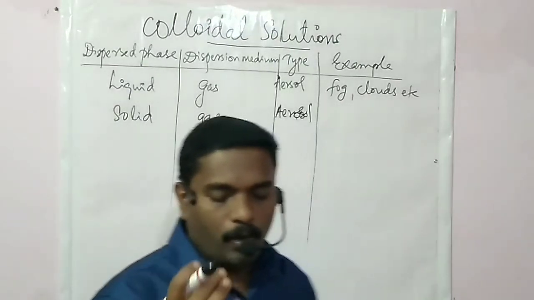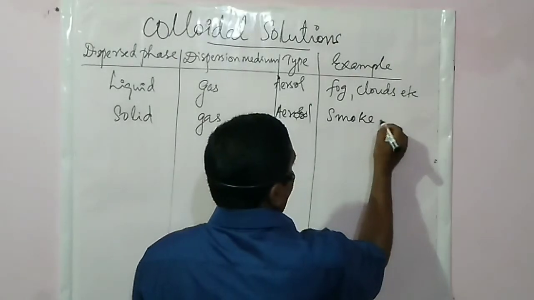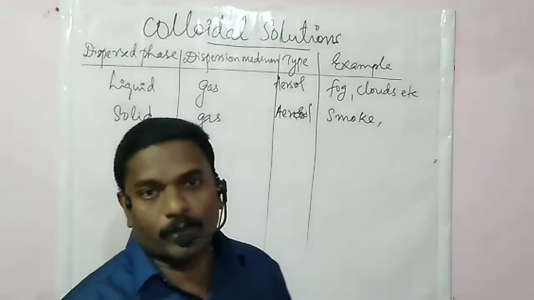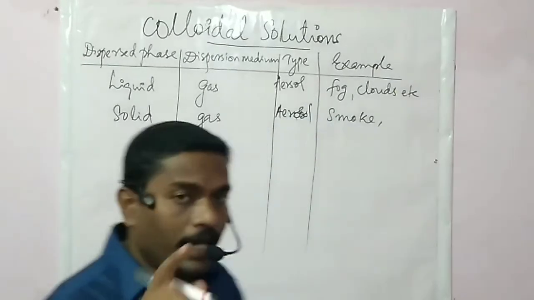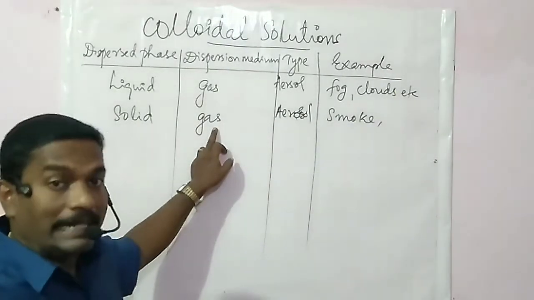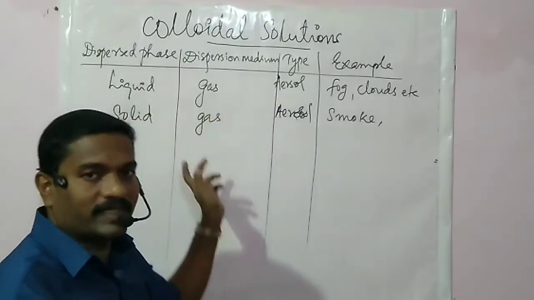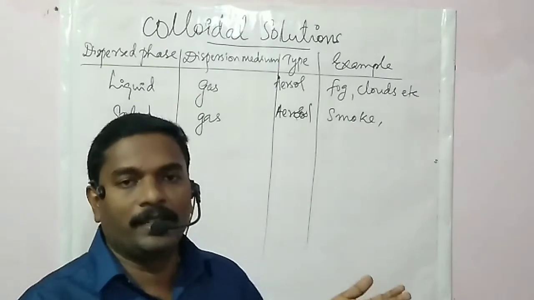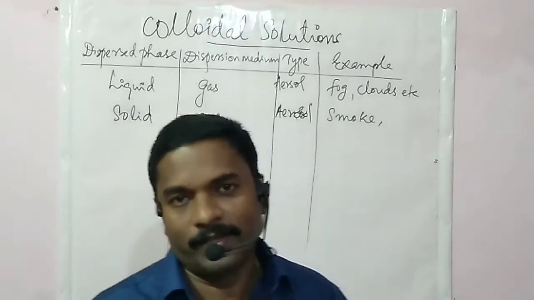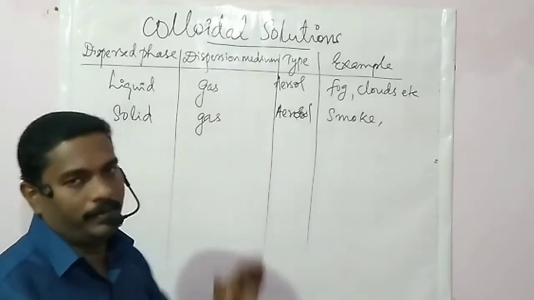Example, smoke, automobile exhaust, etc. And here, the gas in gas type does not exist, because since phase and medium both are gases, they have a tendency to escape easily. So it is not possible, or it is quite unstable.